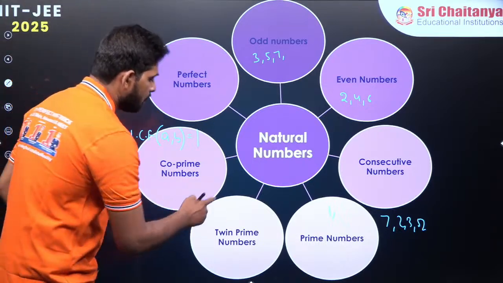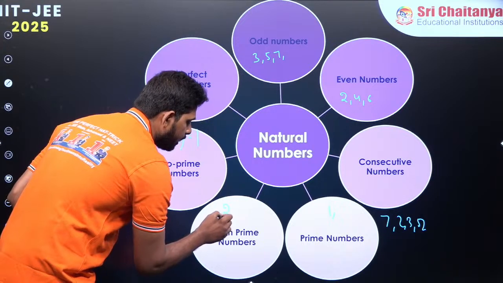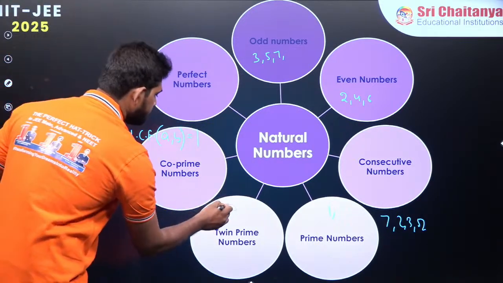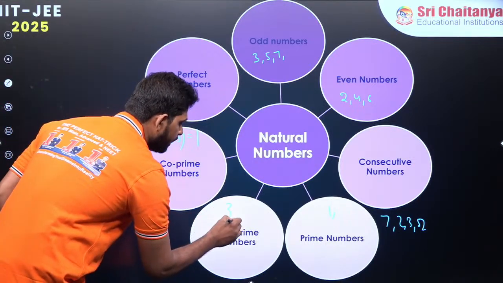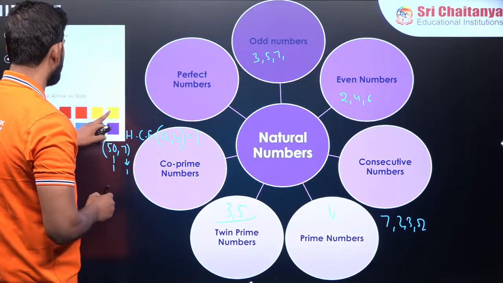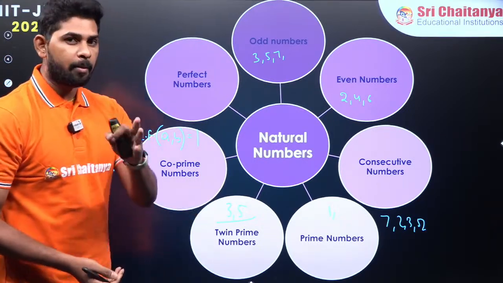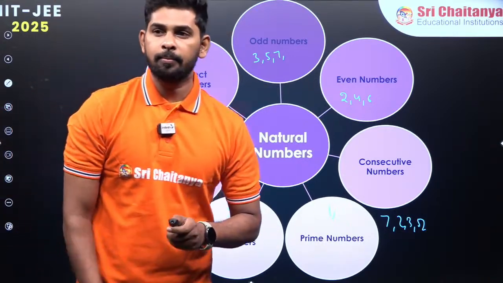Twin prime numbers are prime numbers which differ by 2. Let's say if I take 3 and 5, 3 and 5 differ by 2 and they are prime also. That is why they are called twin prime numbers. Can anybody give 2 more pairs of twin prime numbers?